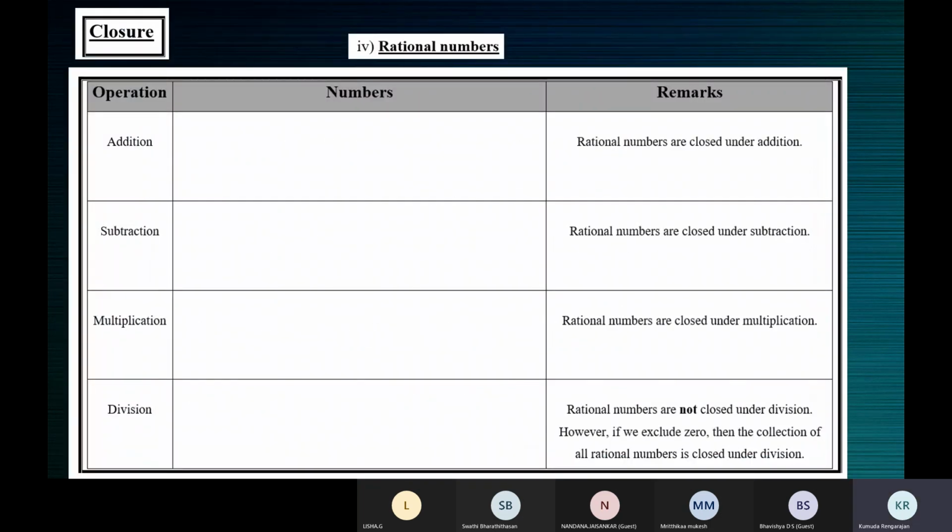All right. Now, closure property on rational numbers. See there, they are closed. Actually, rational numbers are closed under all the operations. For division, it's not closed. If you exclude 0, it is closed. If from rational numbers you take away 0, then it is closed everywhere.